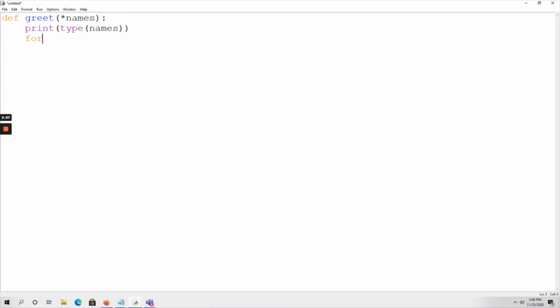Now within the for loop, for name in names, name is a variable. I just want to print a message, good morning, comma name. So this is my function definition.